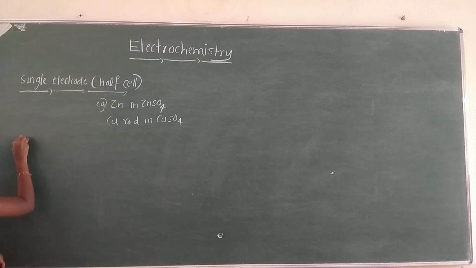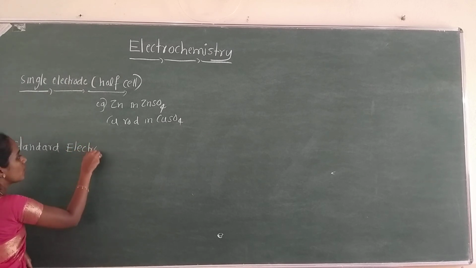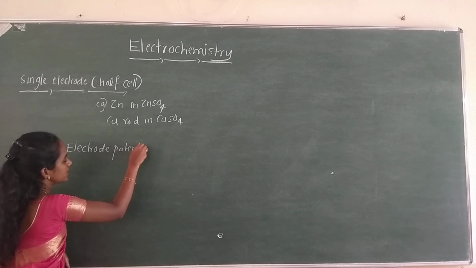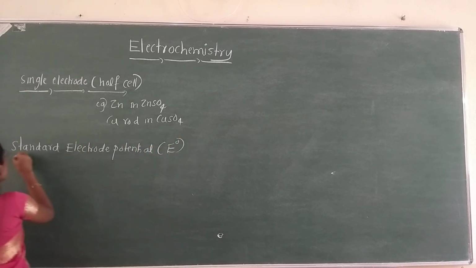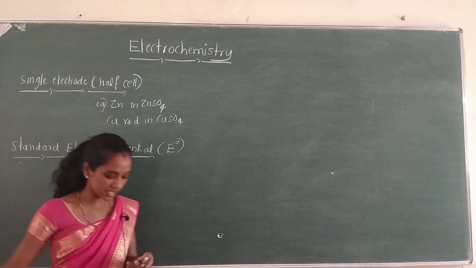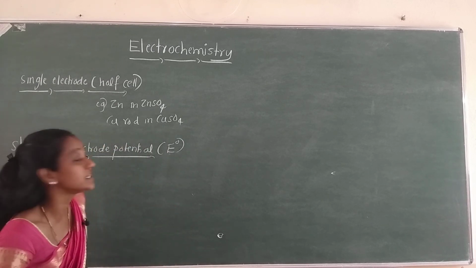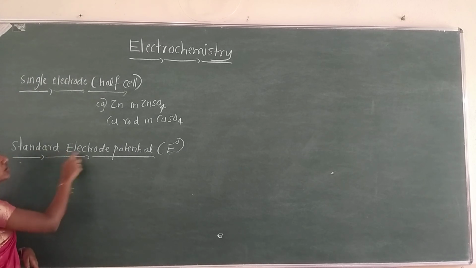Next is standard electrode potential. What is the meaning of standard electrode potential? Electrode potential is represented by the symbol capital letter E, whereas standard electrode potential is represented by the symbol E0. So what is this standard electrode potential?